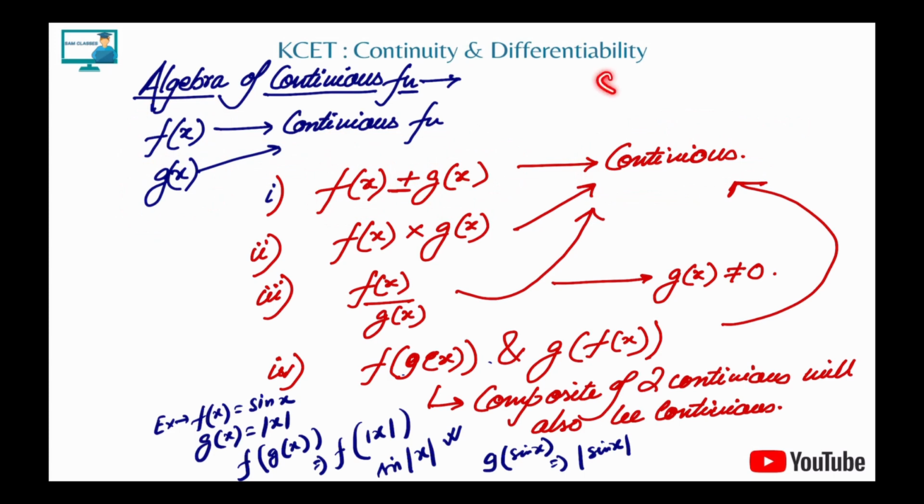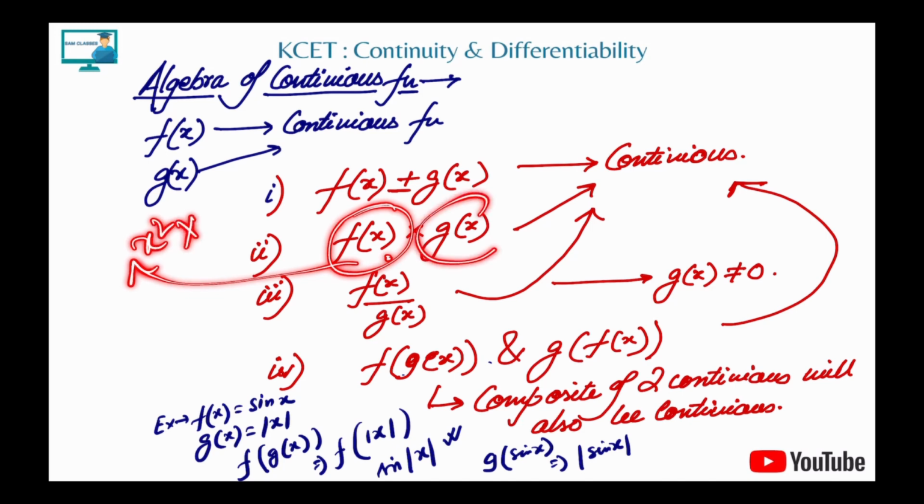Let's say an example. We have sin x and we have another function cos x. Both are continuous in the domain. When you add it, sin x plus cos x, this function is also continuous. See, what is the beauty of math? So simple. Now let's take a polynomial function, x square, and a trigonometric function, let's say sin x.